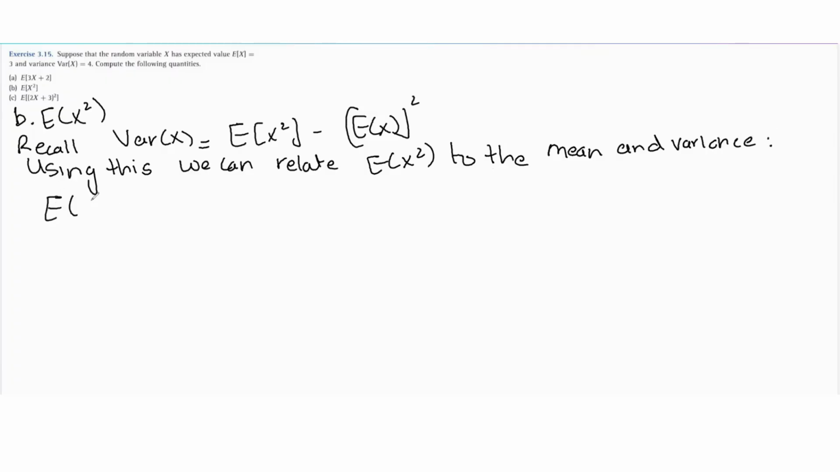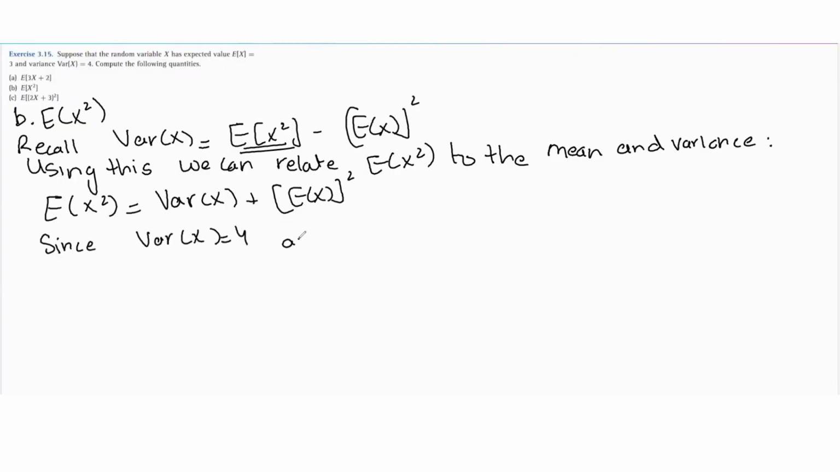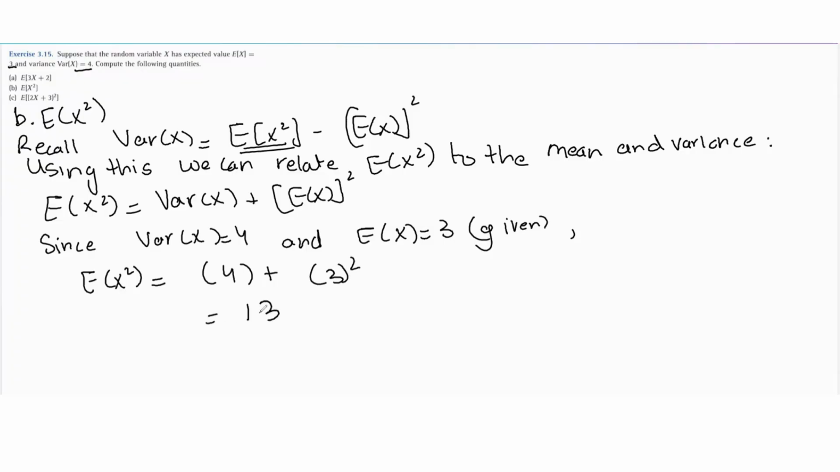So we can write the expected value of x squared. If I make this the subject, then this becomes the variance of x plus the expected value of x whole squared. Now we're told the variance of x is 4 and the expected value of x is 3. It's given to us in the question. From here we can find the expected value of x squared as 4 plus 3 squared, and this is 13.